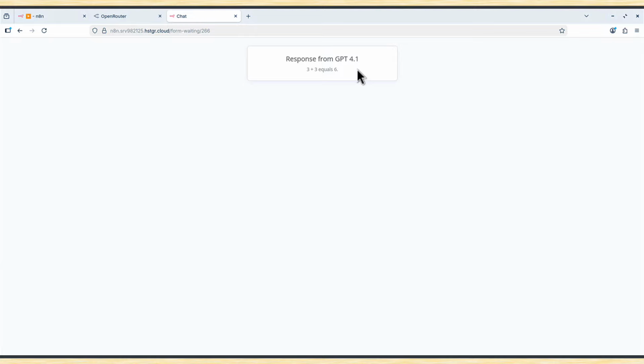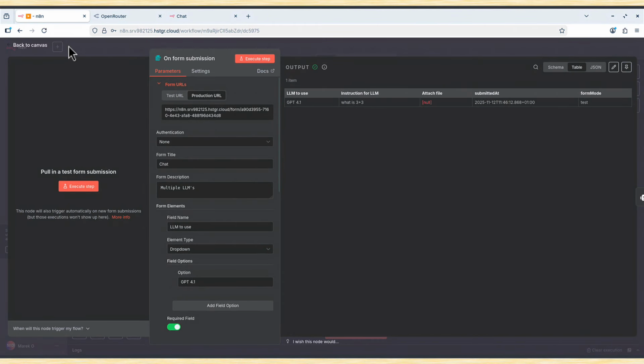But what if you are asking about the meaning of life or whatever? The answer might be very long, but this field is very narrow, so the answer will be spread over a million different lines. We can make this entire window wider, okay? Let me show you how to do that. Let's go back.